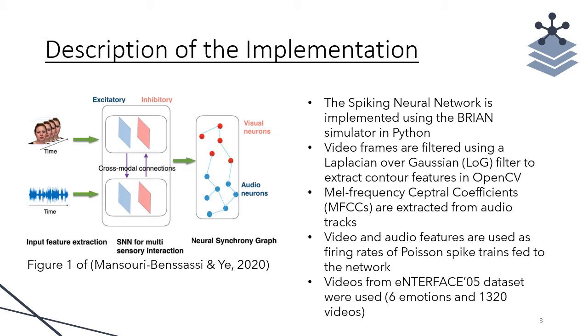Neurons that fire together and produce spikes within an integration interval of 150 milliseconds are connected in a neural synchrony graph. Videos from the interface dataset were used, which involved 6 emotions and over 1,300 videos.